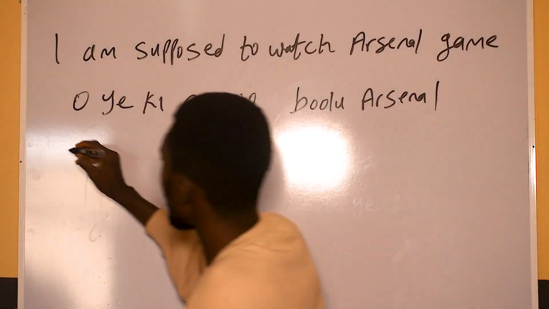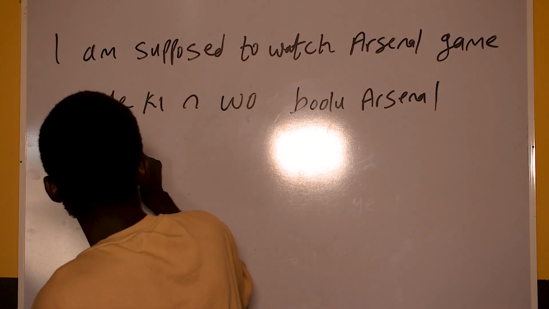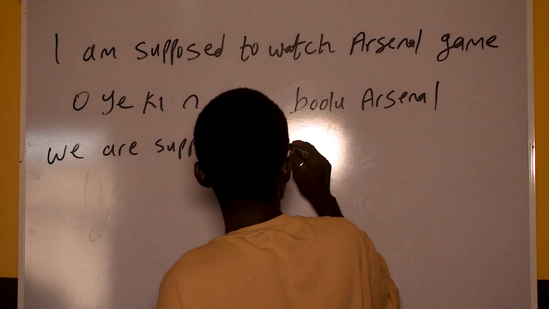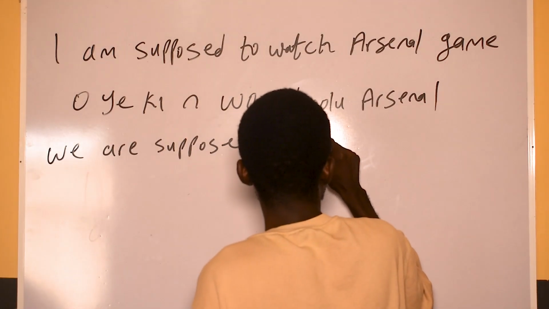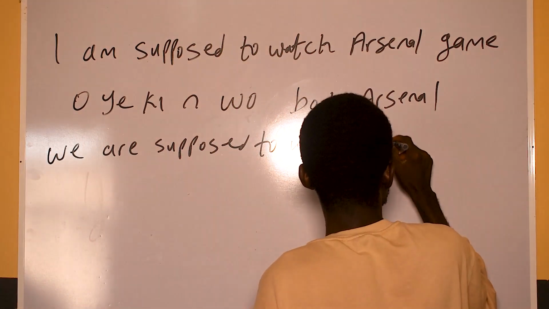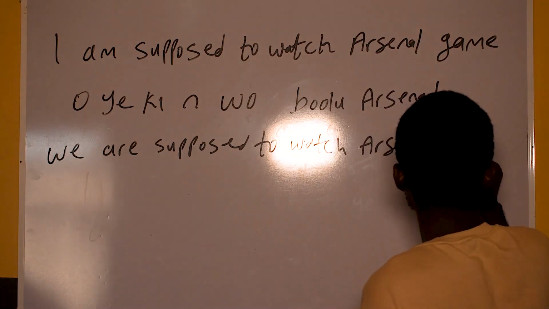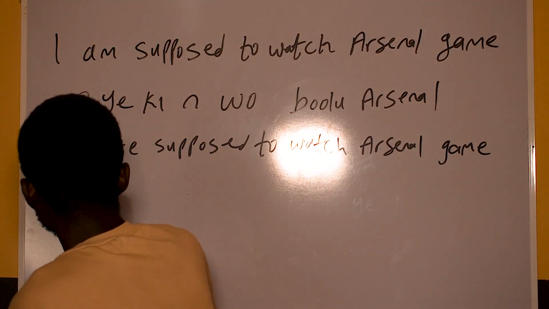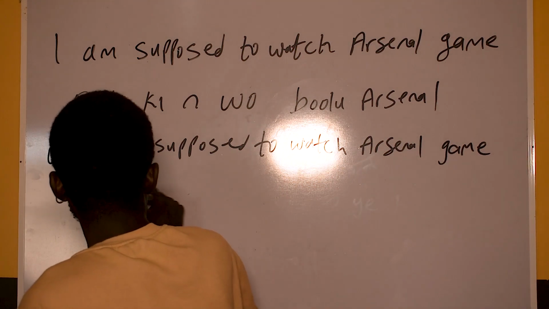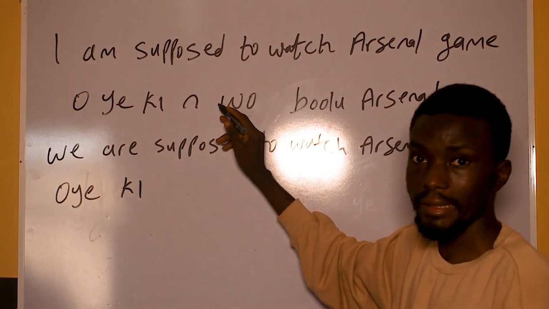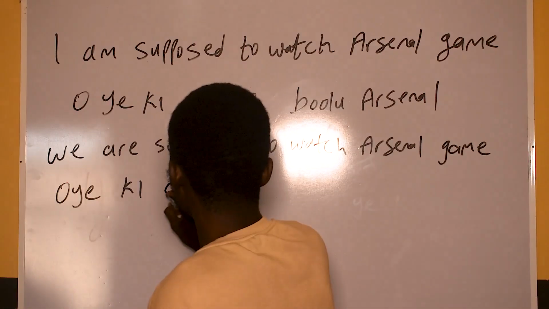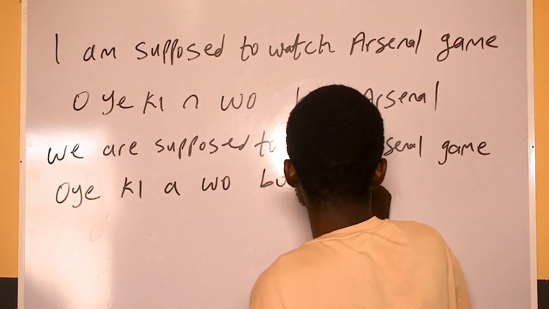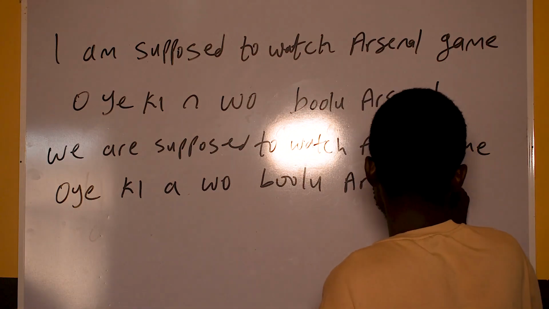So if it is we are supposed to watch Arsenal game, this would be oyeki, just like supposed to. Instead of "I" here, it should be "we". Oyeki a wo bọ́ọ̀lù Arsenal.